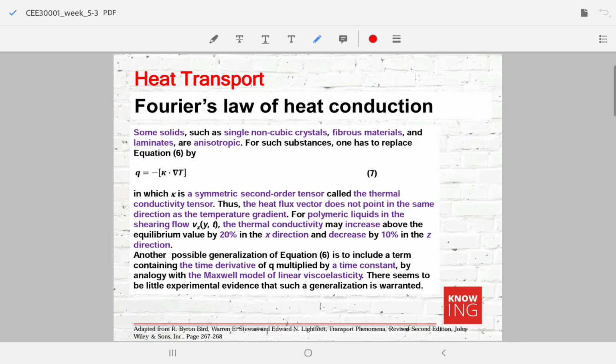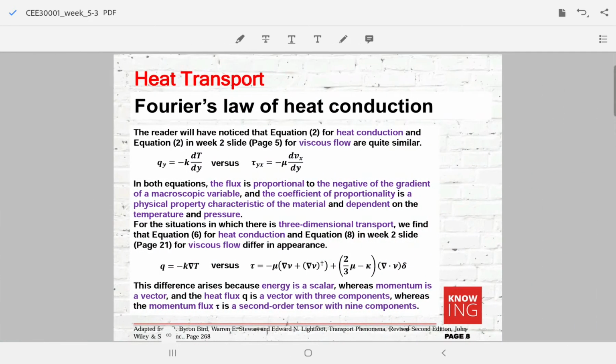In the polymeric liquid case, for example, the thermal conductivity is enhanced by 20% in the x direction and suppressed by 10% in the z direction. In equation 6, we can also include a term containing a time derivative of the heat flux, but the experimental evidence does not suggest that such a model actually exists. Okay, so we will not go and dwell into this type of model.